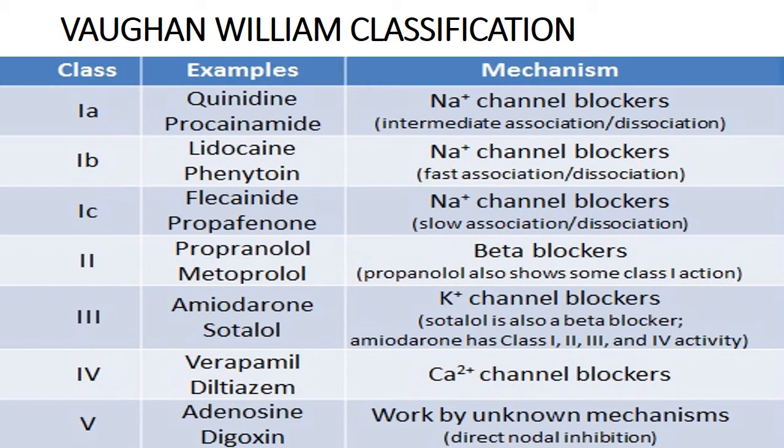Next, class 3 drugs are amiodarone and sotalol. They are potassium channel blockers. Sotalol is also a beta blocker. Amiodarone also has class 1, 2, 3, and 4 activity. Next is class 4, verapamil and diltiazem. They are calcium channel blockers. Last is class 5, adenosine and digoxin. They work by an unknown mechanism. They are direct nodal inhibitors.